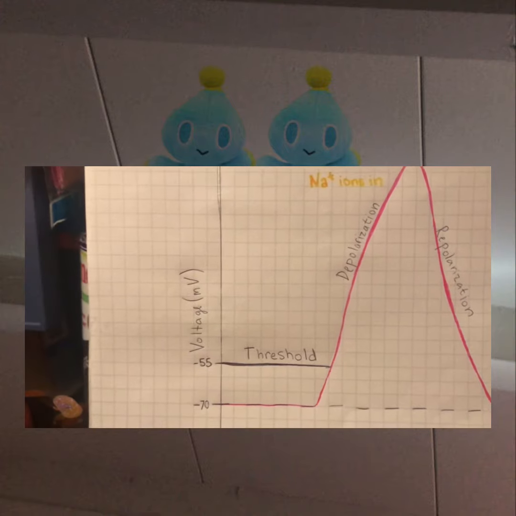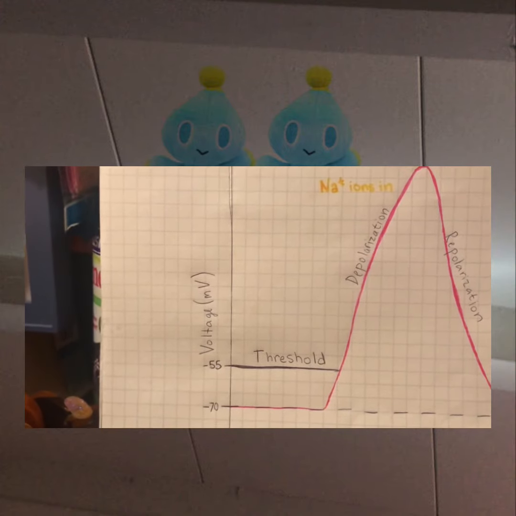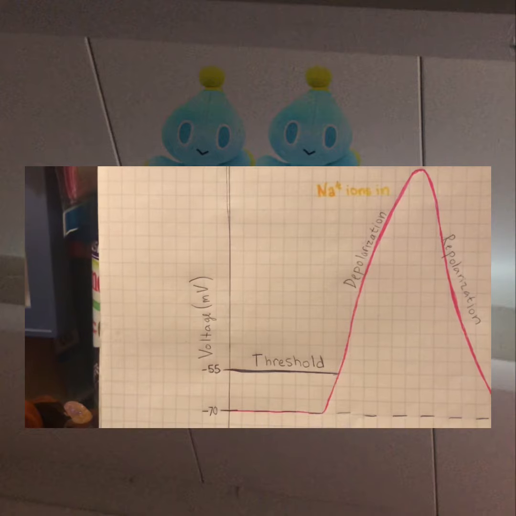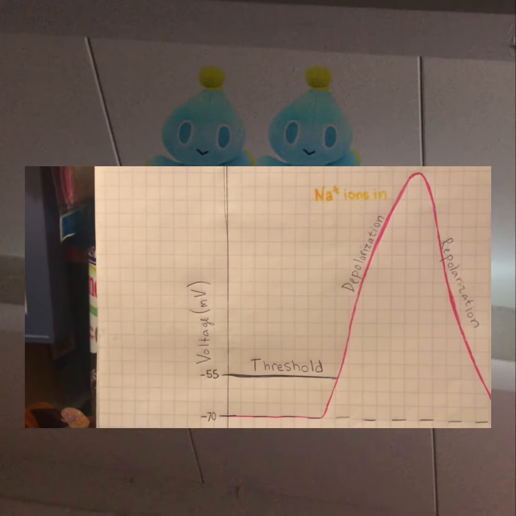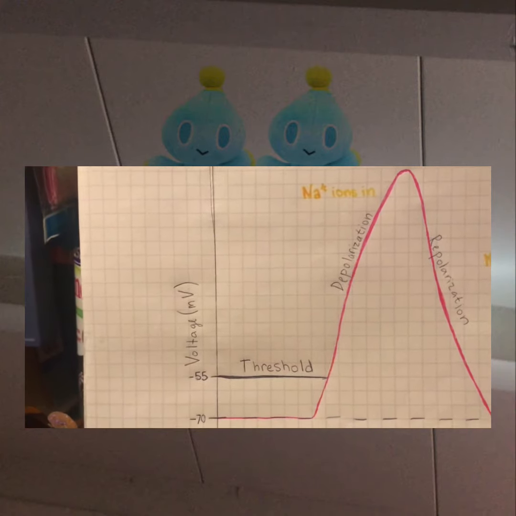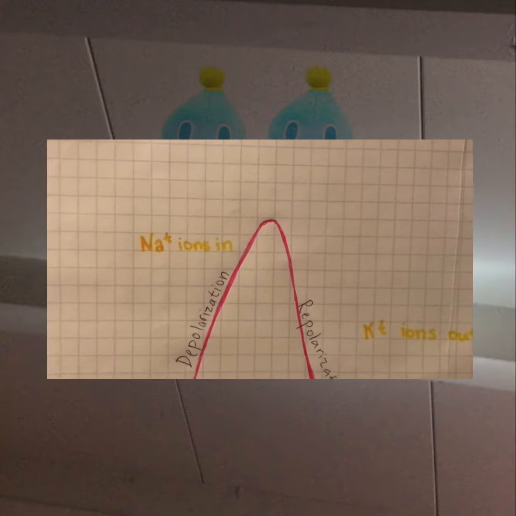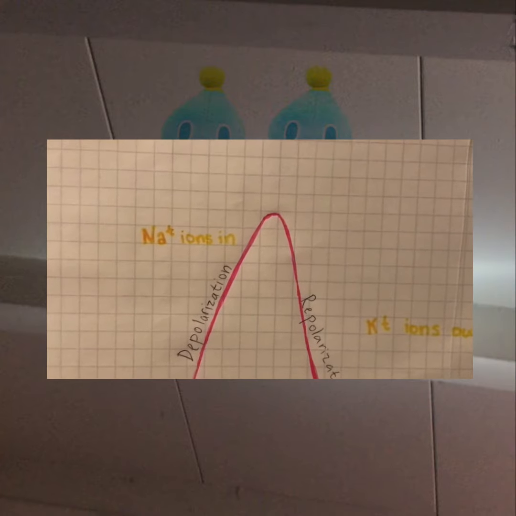The neuron reaching threshold allows sodium channels to open, and bringing sodium ions into the cell results in a large depolarization of the neuron, and the membrane potential reaches 0. This is also referred to as the rising phase of the action potential.